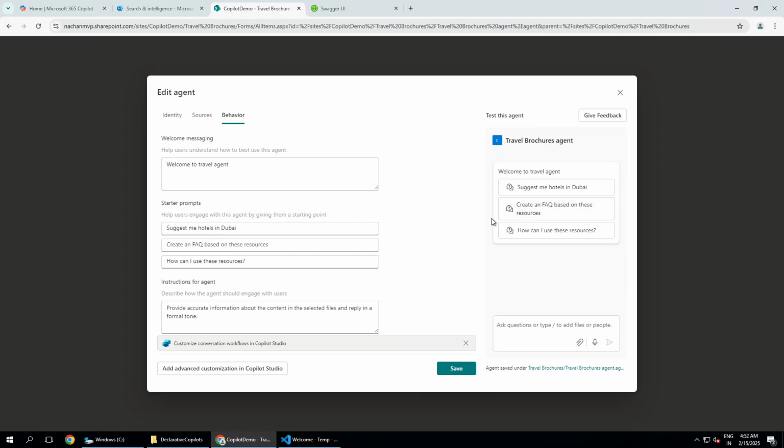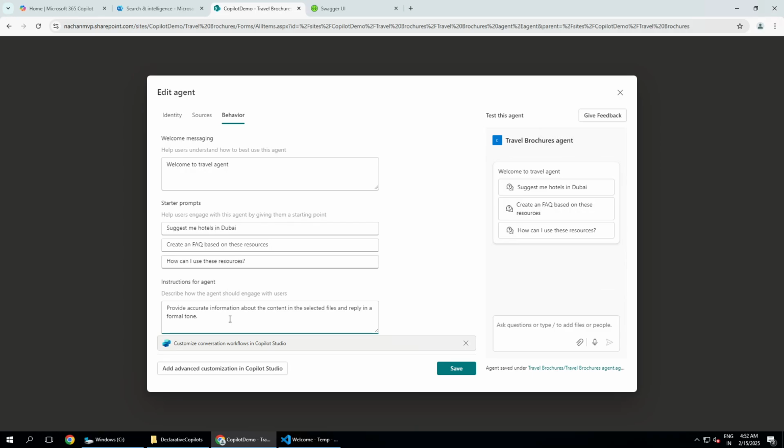So again, starter prompt has got a wide opportunity as well as wide concept when we are creating the copilot, so that the users of the agent will get some idea of what kind of questions can be answered by this agent.